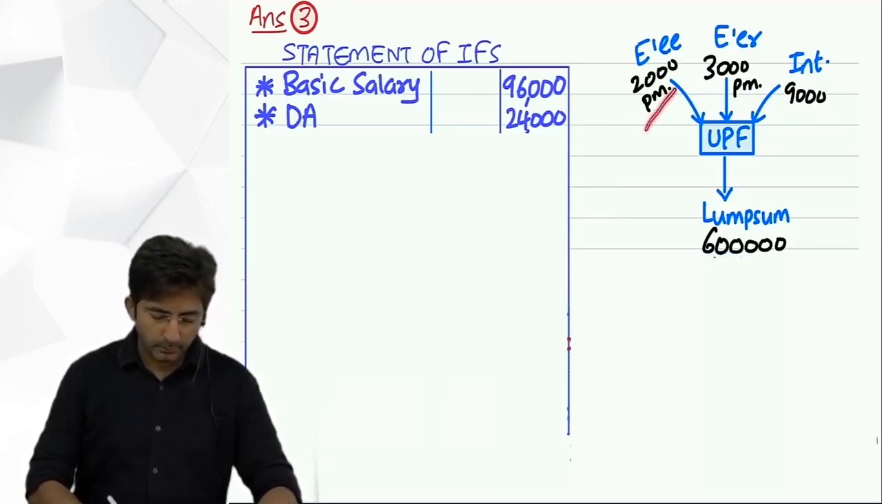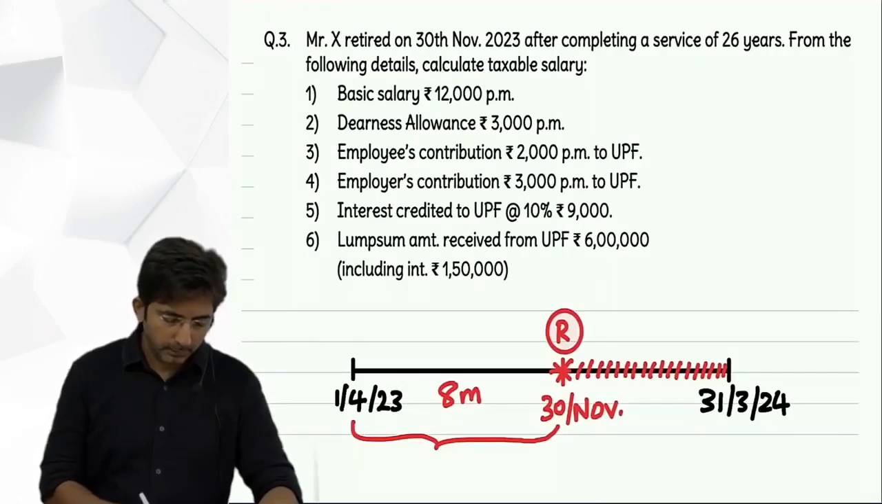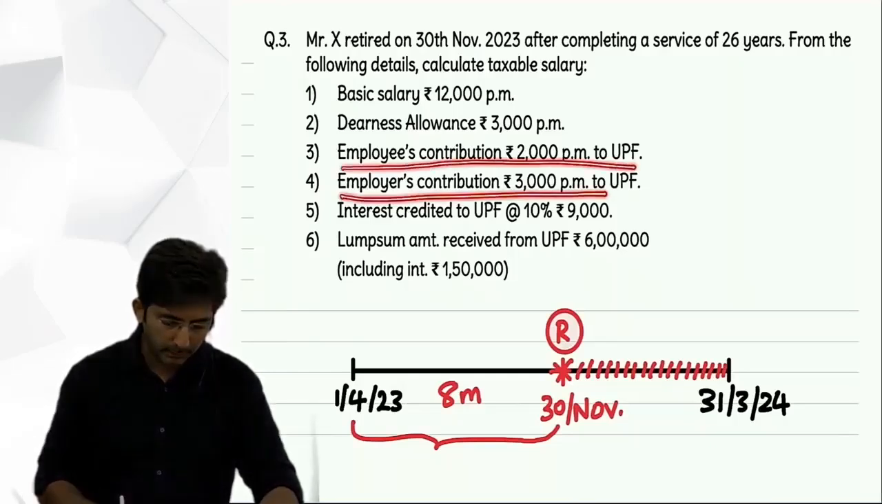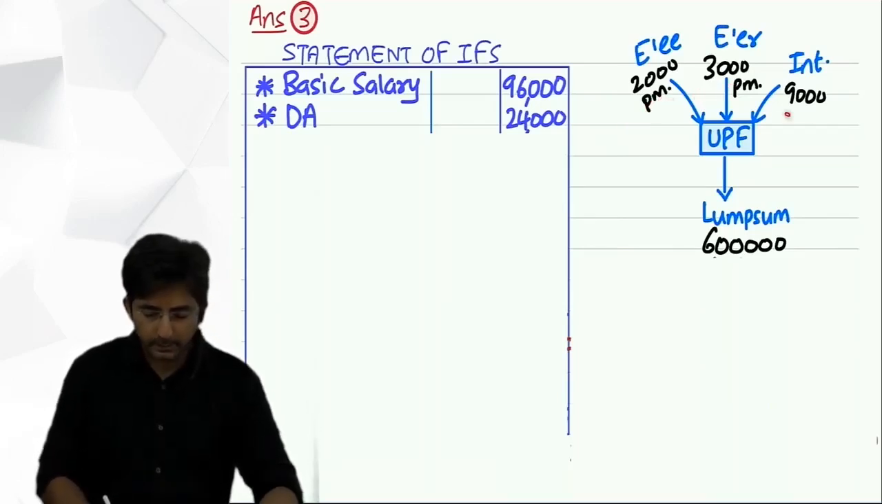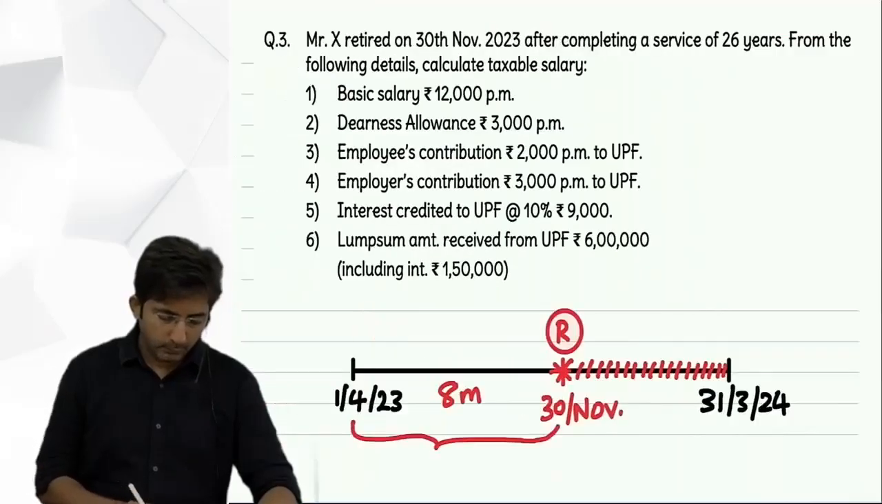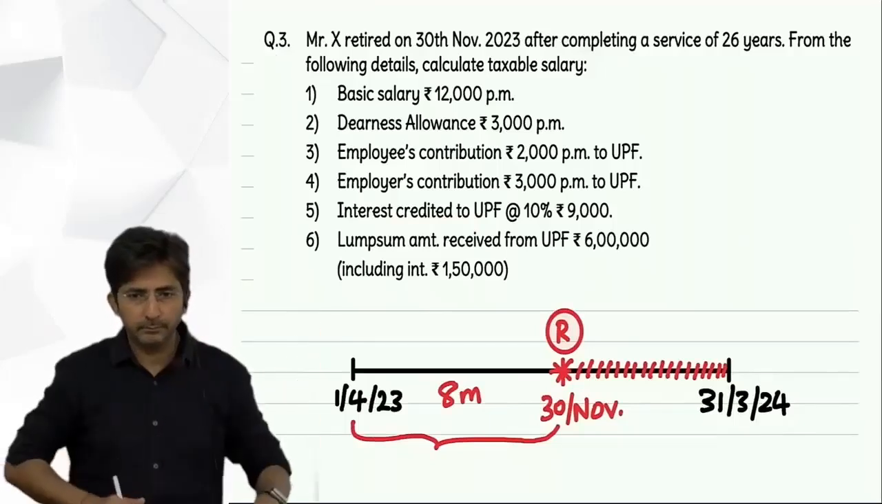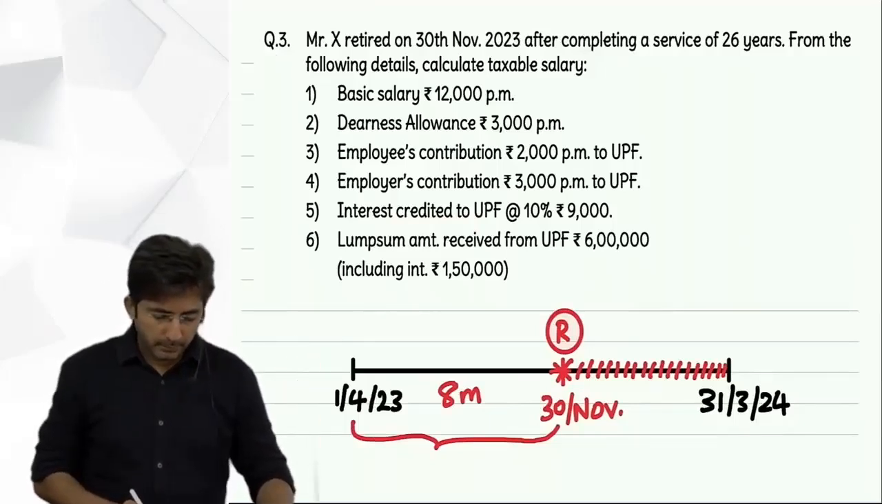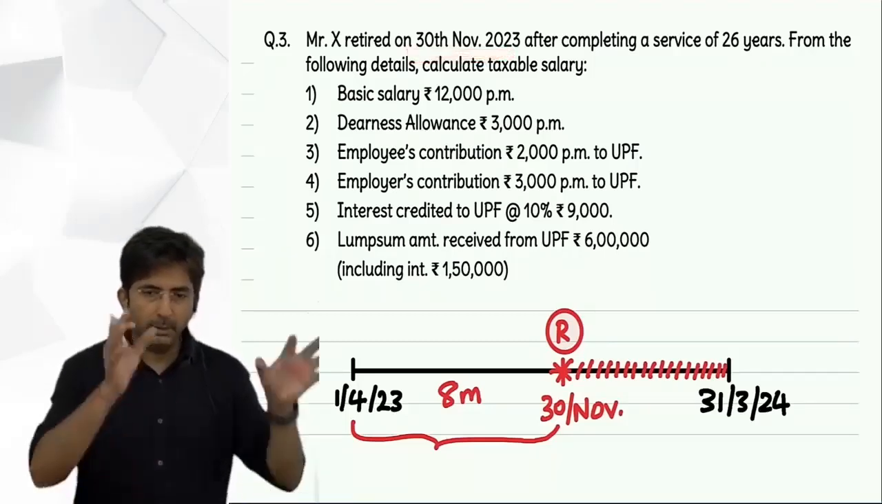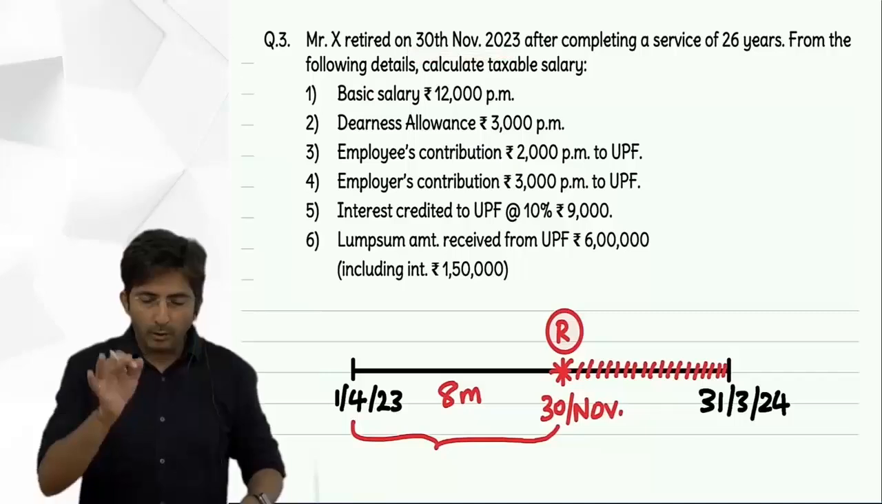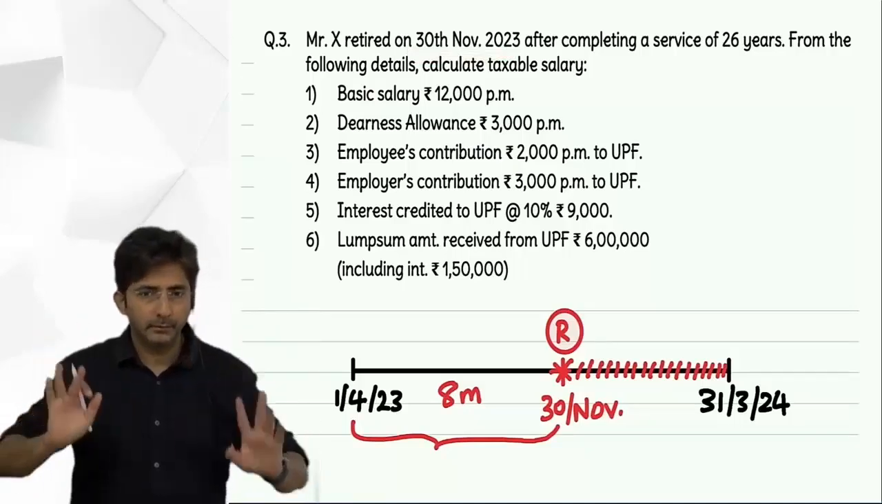Employee's contribution 2000 per month. See, in the question it is given. Employee's contribution 2000 per month, employer's contribution 3000 per month. Interest 9000. See, what do you mean by this credited? Credited means in your account it is deposited. See, he retired on 30th November, but till 30th November the money was being accumulated only. On 30th November he encashed everything from the fund.